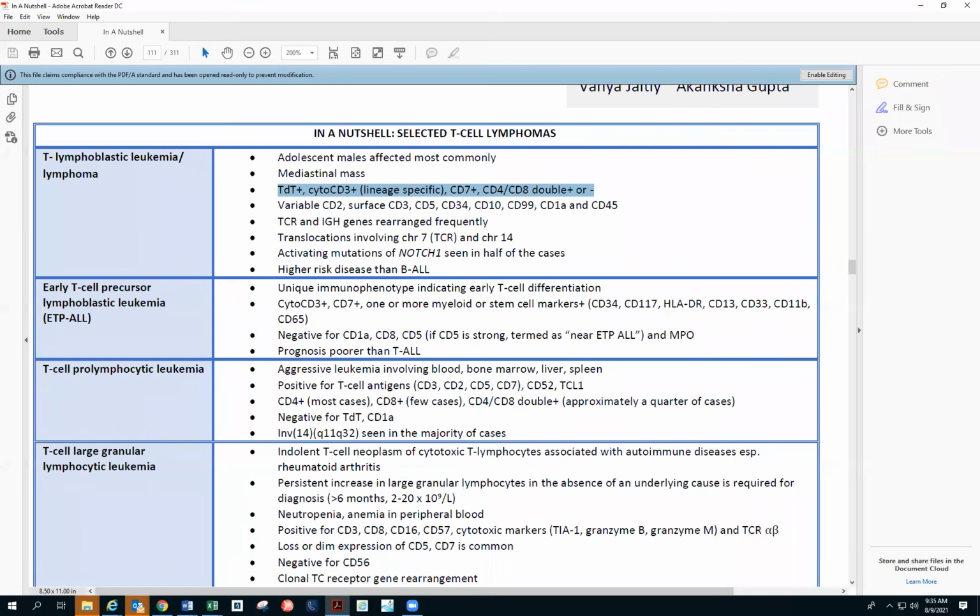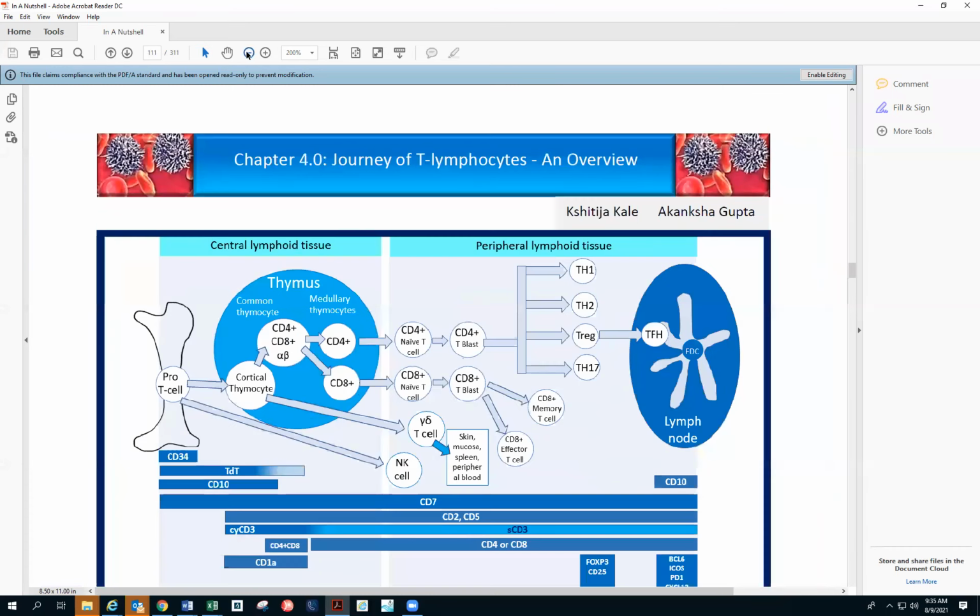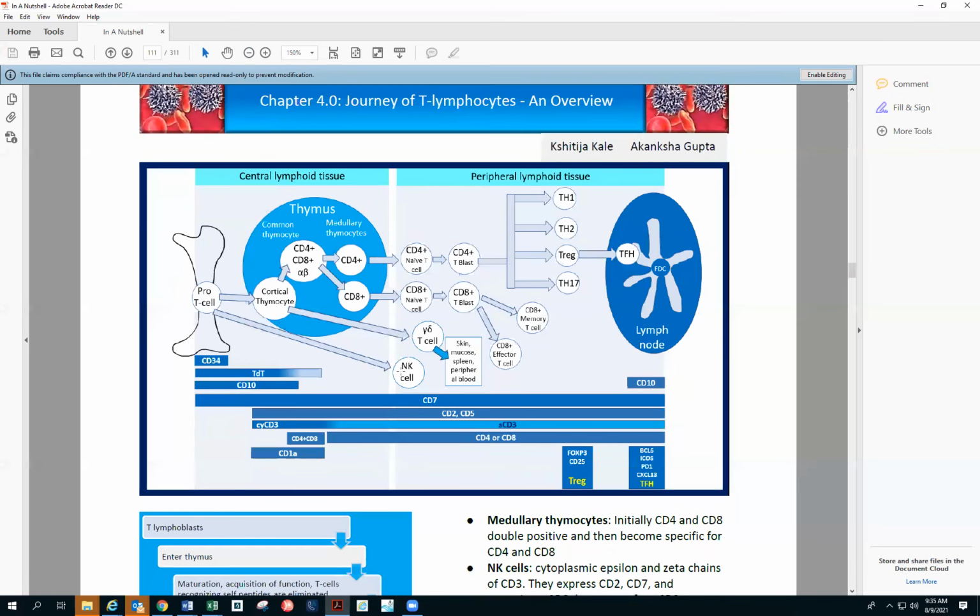Let's see the T cell journey. I come to this again and again. Basically the pro T cell is CD34, and then the cortical thymocyte is CD8, CD10, and then after the cortical thymocyte it becomes alpha beta or gamma delta. The alpha beta has double positive CD4, CD8, and then becomes lineage specific, CD4 or CD8 T cell.